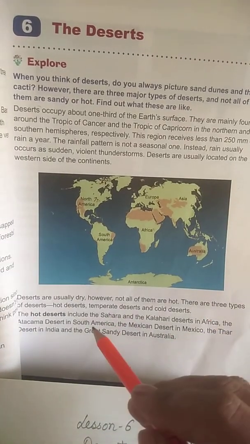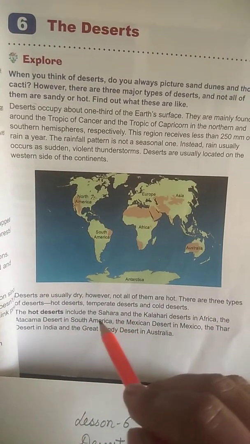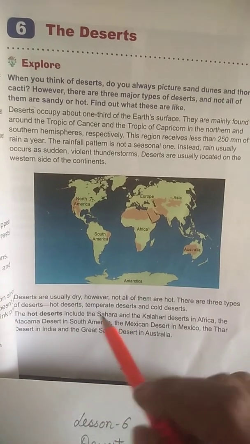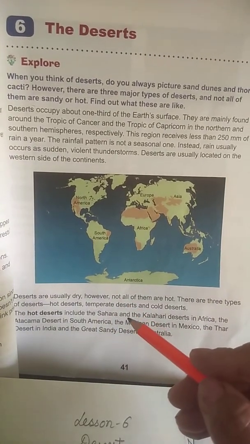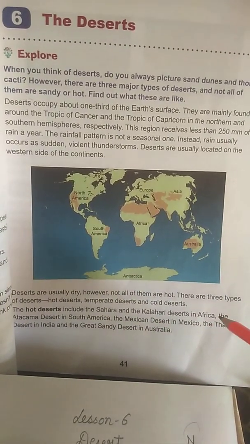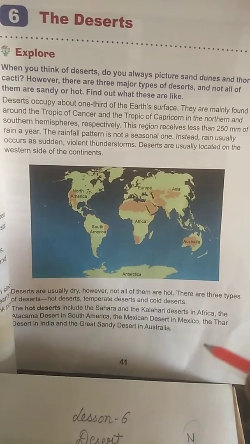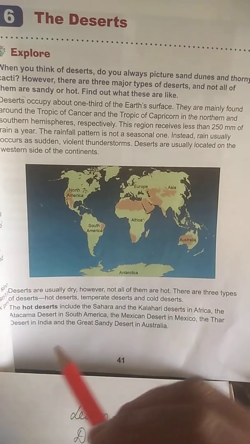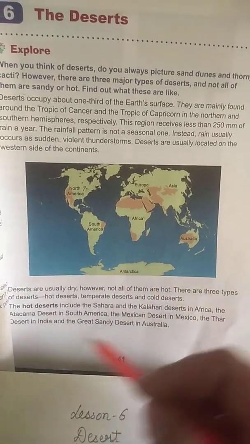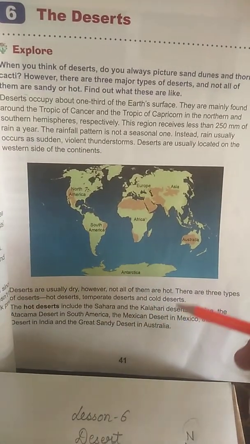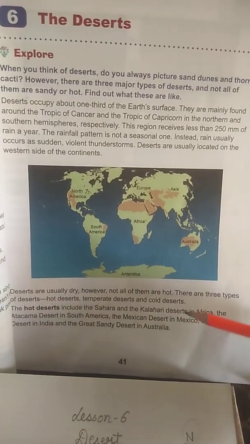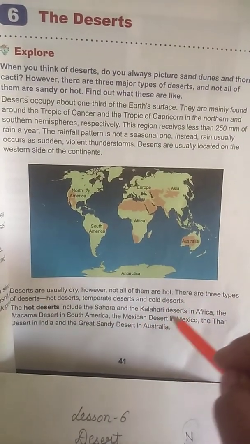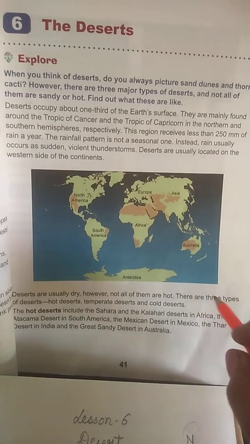I hope you remember that in the last lesson we also discussed the Sahara Desert. It is a hot desert found in Africa. And in India, we have a hot desert, the Thar Desert. Here are some deserts, and the countries or continents in which they are located are also mentioned.